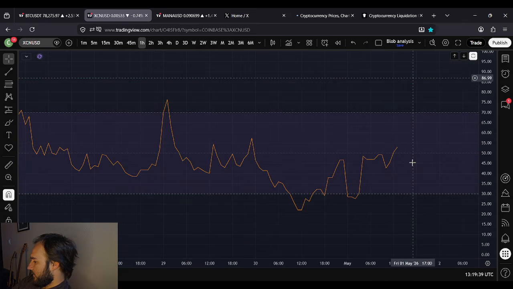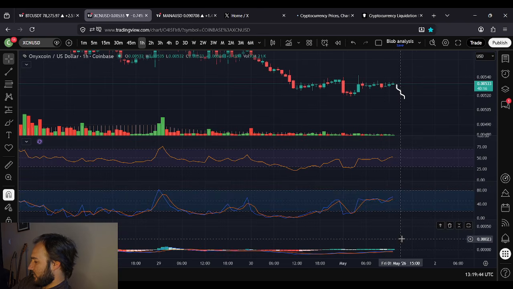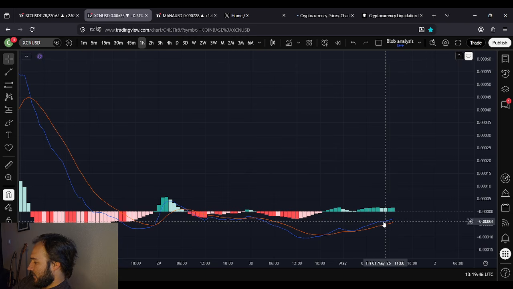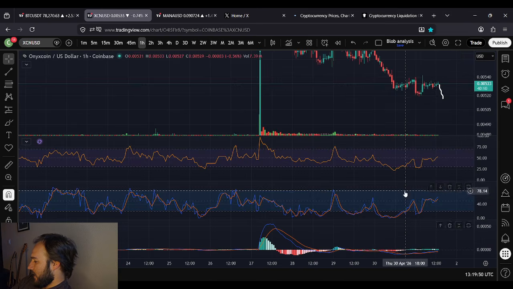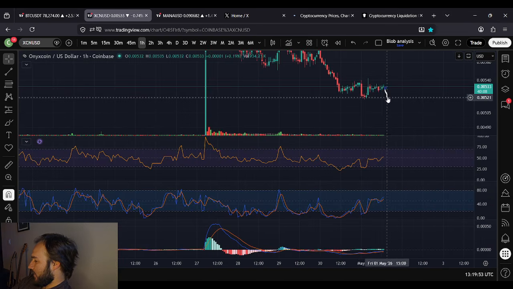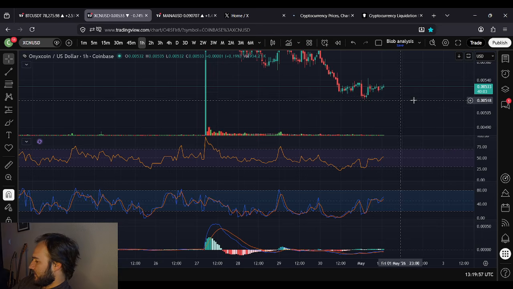1 hour time frame. We could form bullish divergence on the 1 hour RSI and on the stochastics. I don't know about the MACD because we've been green for so long. Man, we've been green and we haven't really done much. Yeah, we actually might. It might be appropriate to consider lower prices here.